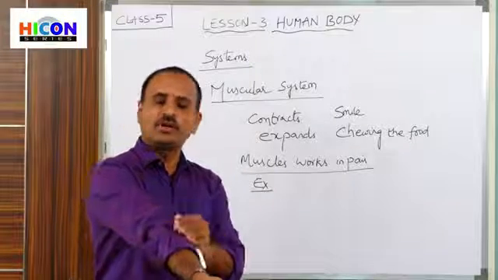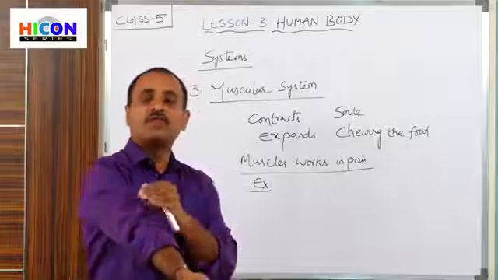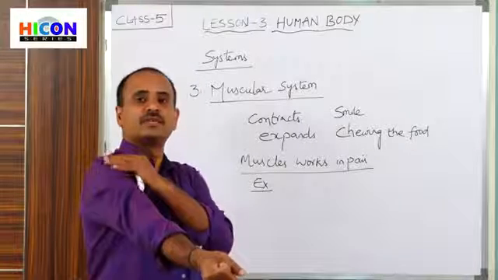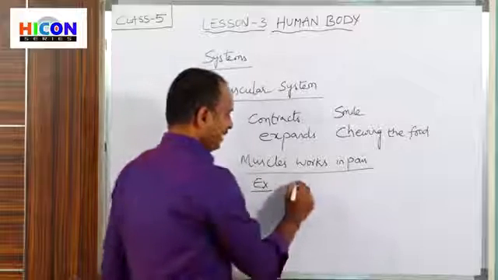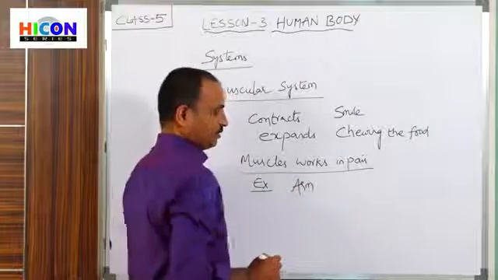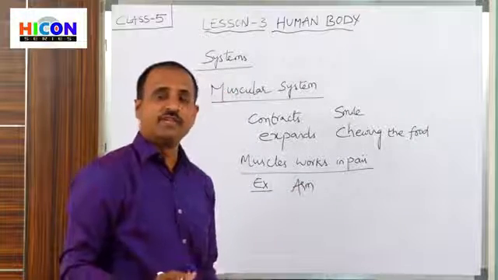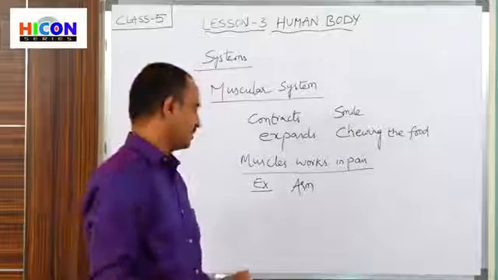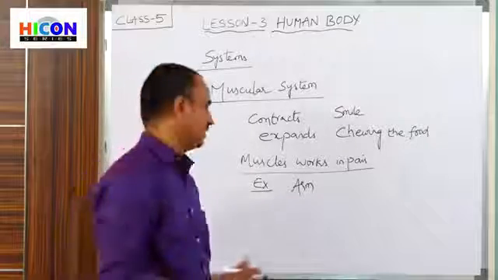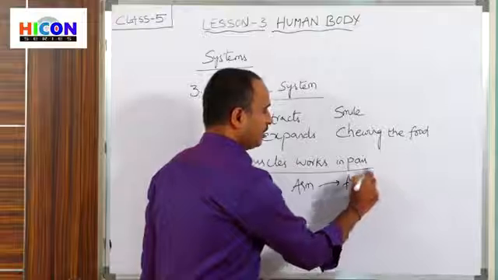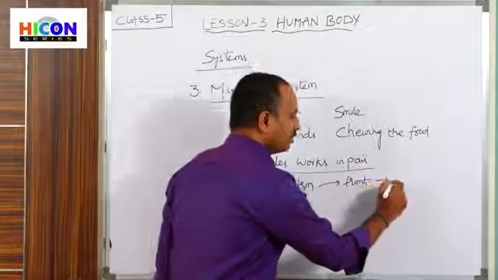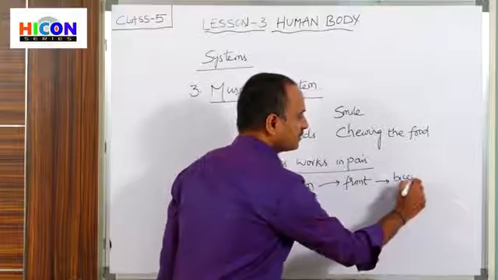The front muscle of our arm is called the biceps muscle. So children, at the joint of the arm, there are two muscles, and the muscles which are present at the front are called biceps muscles.